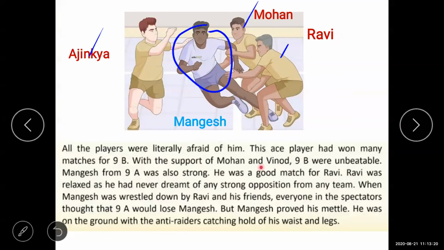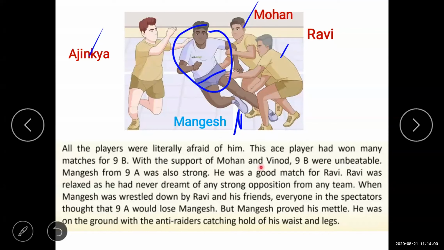When Mangesh tried to cross the middle line, see, this is the middle line, Ajinkya, Mohan and Ravi tried to stop him. Some touched his waist, some touched his leg, some touched his shoulder. That means they touched the body parts of Mangesh because they tried to stop him. A particular time period is fixed there, students.